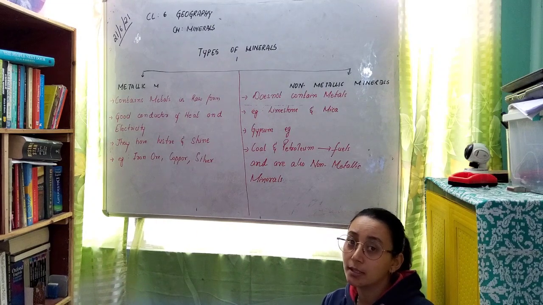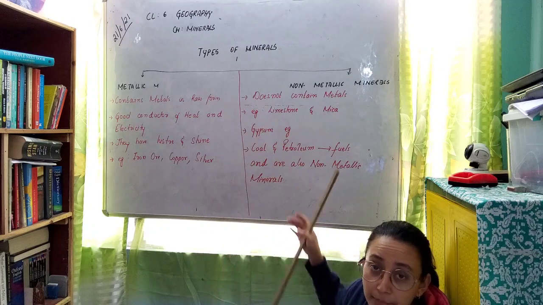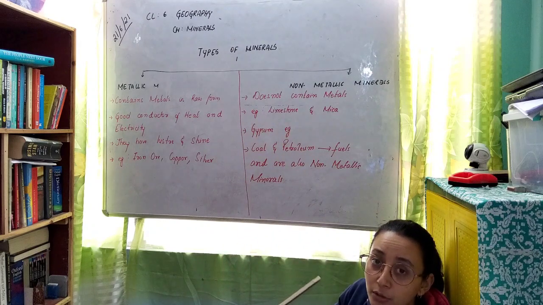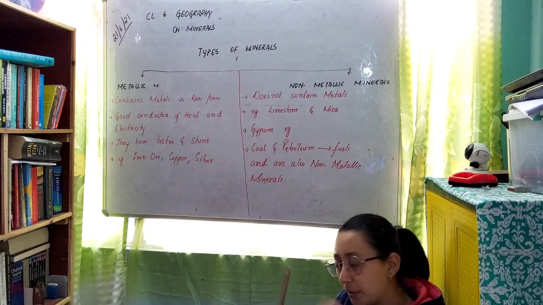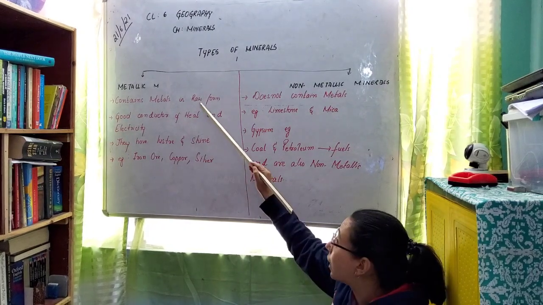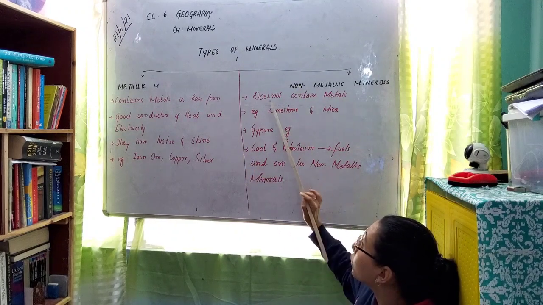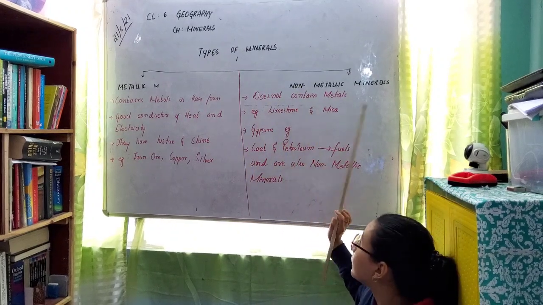Then at last we discussed the types of minerals, that is non-metallic as well as metallic minerals. Metallic minerals are those which contain metals in a raw form, but non-metallic minerals are those which do not contain any metals.